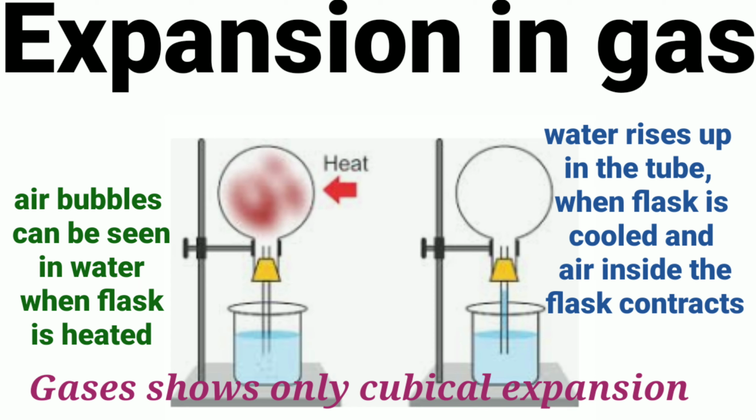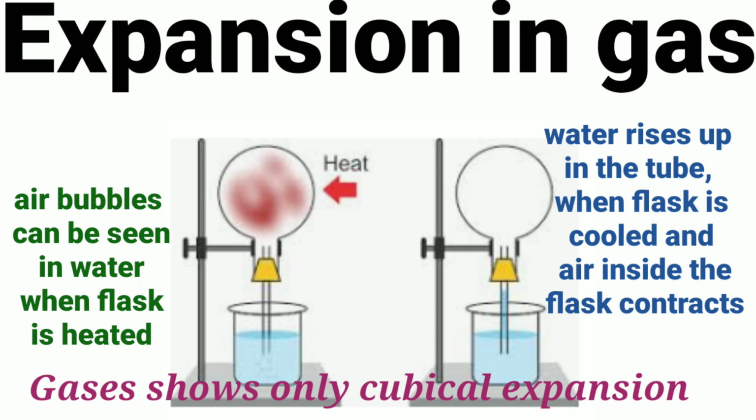As the air inside the flask expands, you can see the air escape from the flask in the form of air bubbles in the beaker. So you can easily see the air bubbles in the water of the beaker. Now cool the flask.